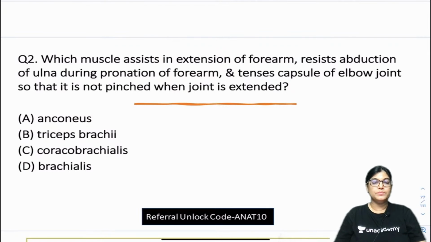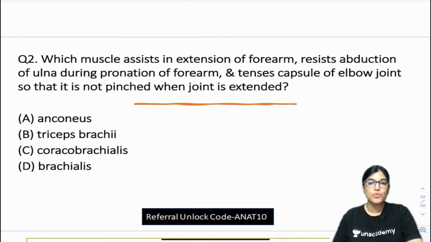Which muscle assists in extension of the forearm, resists abduction of the ulna during pronation of the forearm, and tenses the capsule of the elbow joint so that it is not pinched when the joint is extended? Options are A. Anconeus, B. Triceps brachii, C. Coracobrachialis, and D. Brachialis.